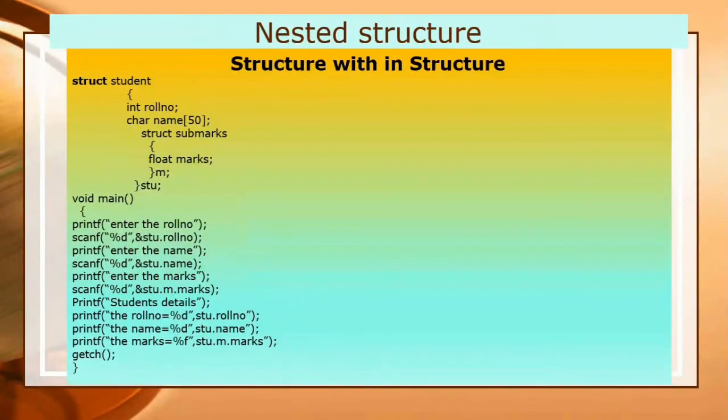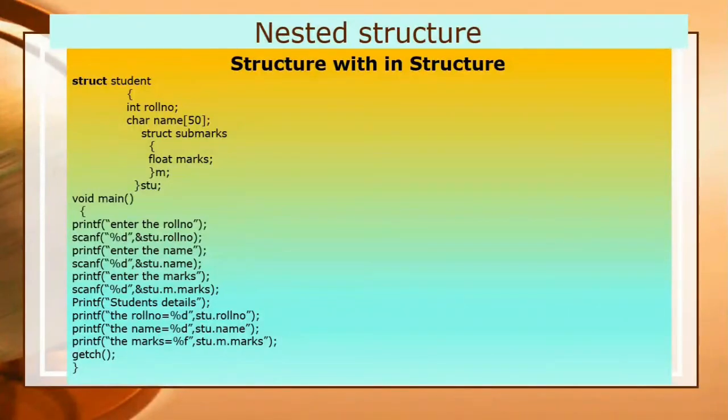Now I will discuss the nesting of structures. Nesting of structures means you have to declare a structure within a structure. In the example you can see a structure named student which has two data members: roll number, which is of integer type, and name, which is of character type. Next you can see struct submarks. Submarks here I have taken as subject marks.